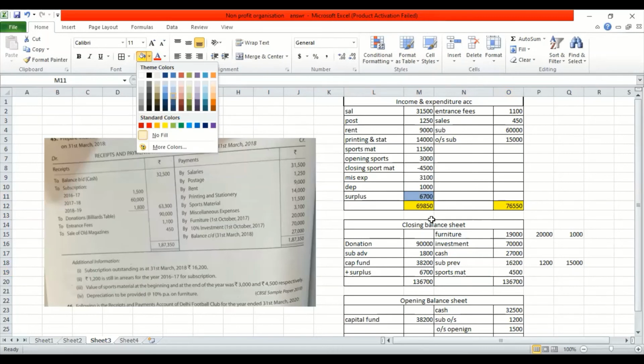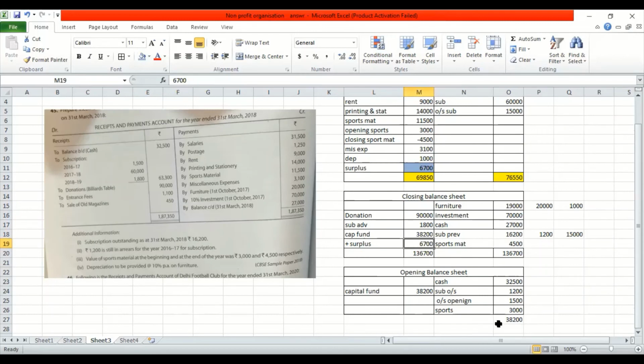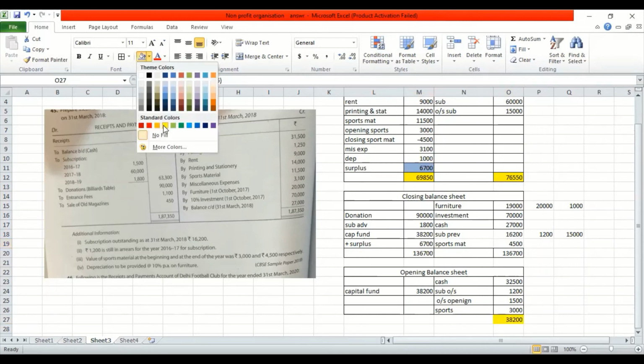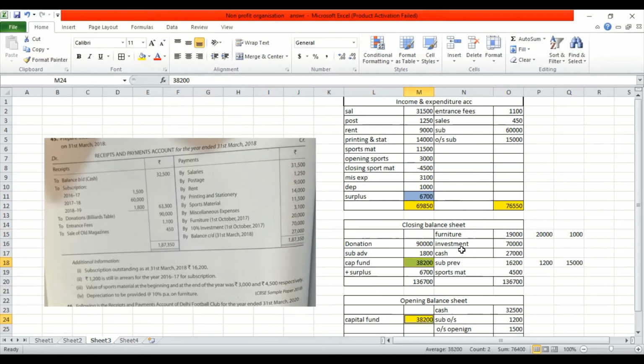Now what you do, you transfer the surplus over here to the closing capital, even the closing balance sheet. What I did is I did the total. I understood that the total is 38,200. That's what the balance is. That balance I transfer over here. So this is how you do it. In this sum, what are the things you transfer to the closing balance sheet? The opening balance sheet, capital fund, and the surplus. When you do, you get your answer.